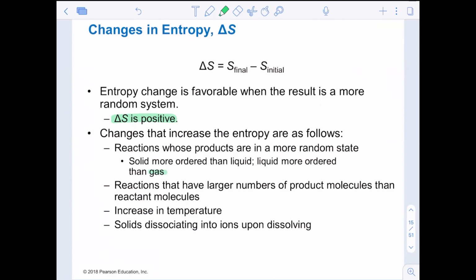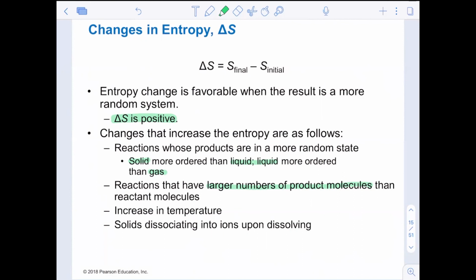Gases have a higher entropy than liquids, and liquids have a higher entropy than solids. Solids are organized, gases are not. Reactions that have a larger number of products, in terms of molecules or ions, are entropically favorable. An increase in temperature, right?